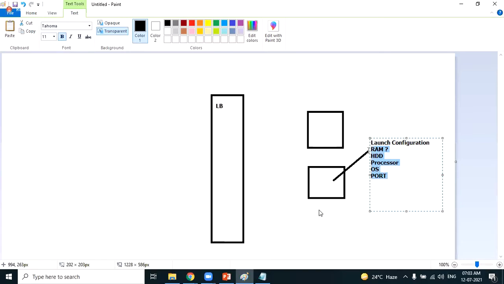Clear? That's the concept of launch configuration. Any questions in understanding launch configuration?